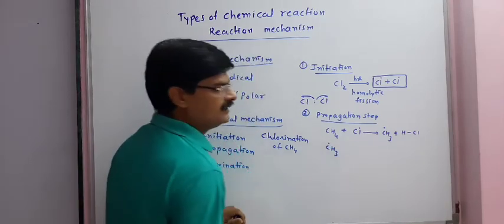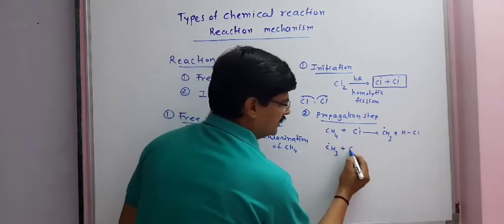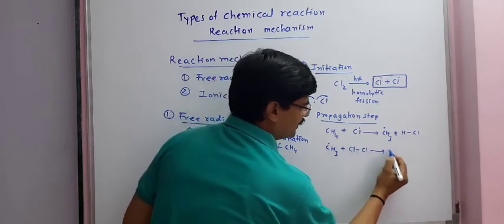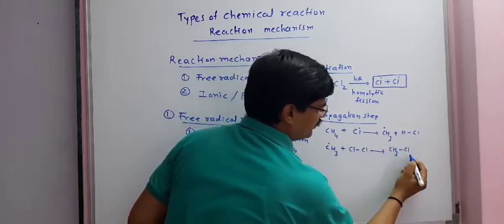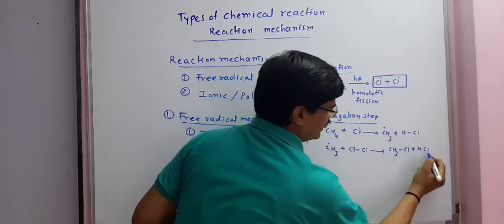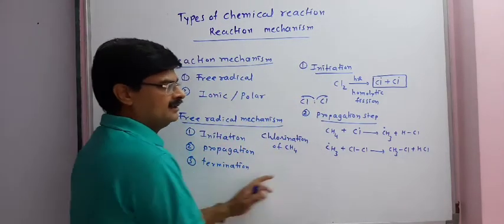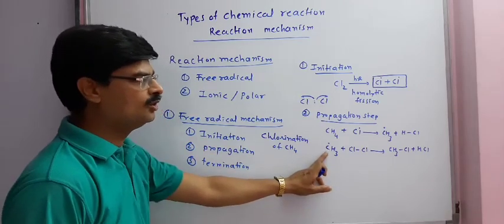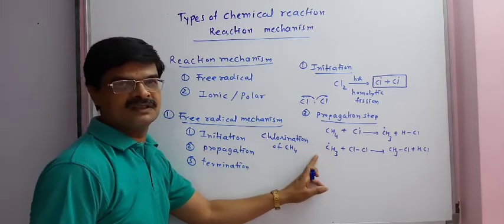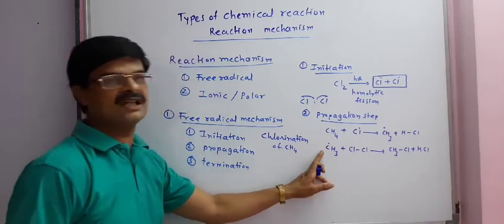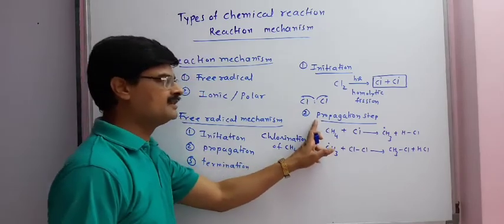This CH3 free radical with Cl2 gives CH3Cl and HCl is removed. Besides that, a few more reactions are also taking place in the propagation step.